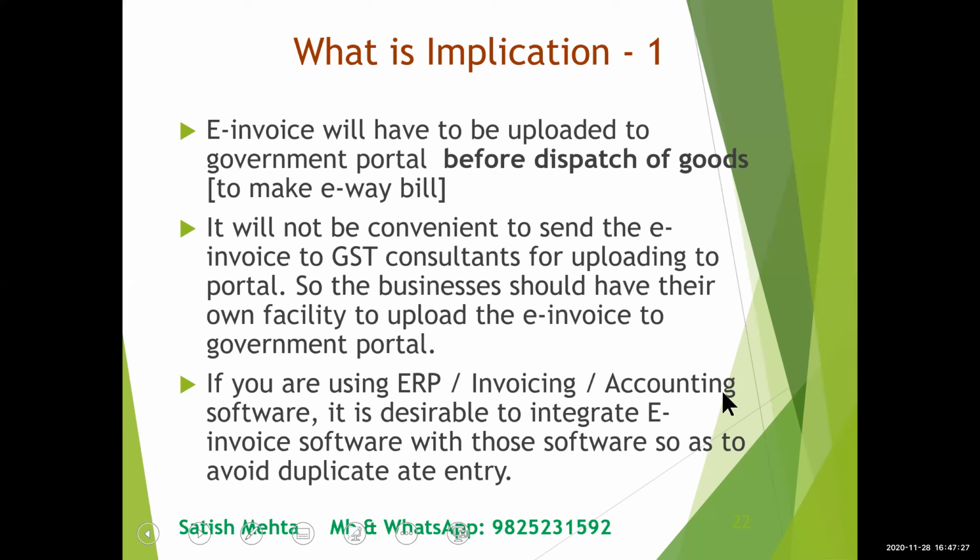So if it is implemented properly, work will be done seamlessly. You just press the button and everything will be done; you will not have to do each and every step yourself. API is most convenient when you have already got an ERP or invoice preparation software and you don't want to change it.